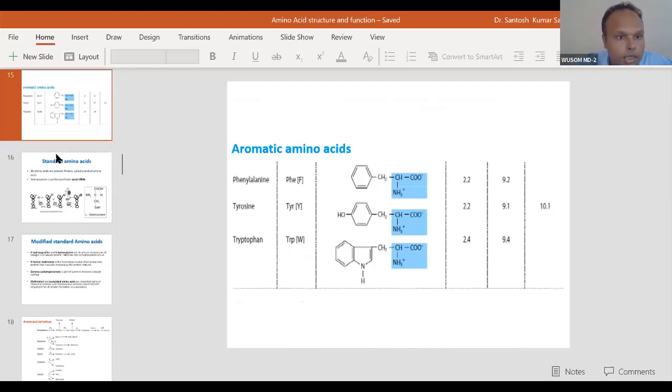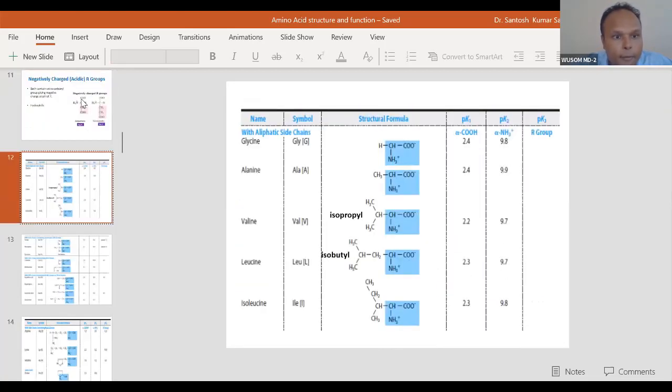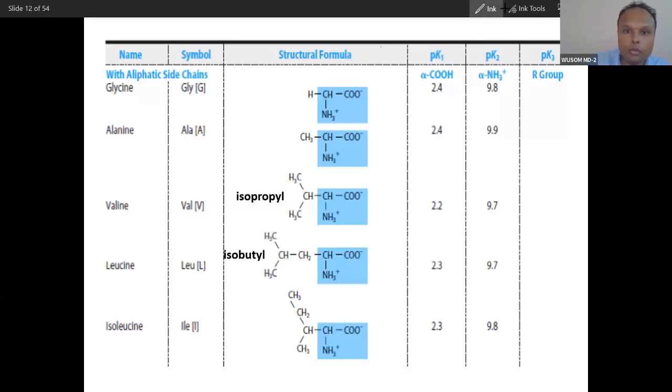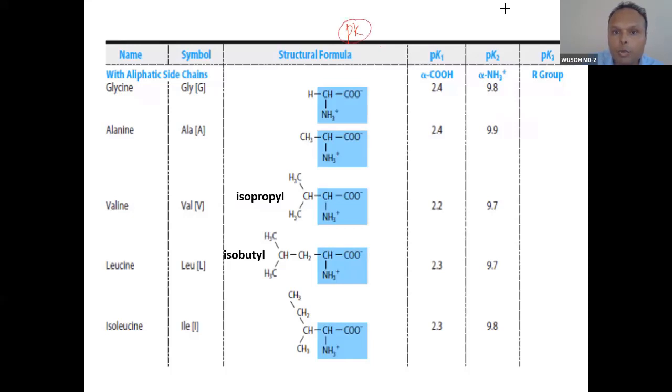So you can see the pKa. You know the pKa. What is pK? pK is a property of a partially ionizable compound. If you see the definition of pK, it will explain this. pKa or pKb will be there.